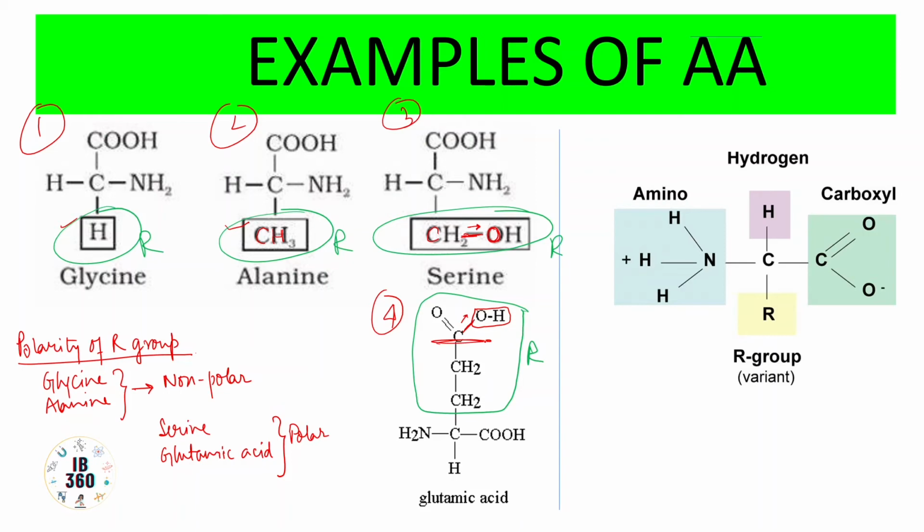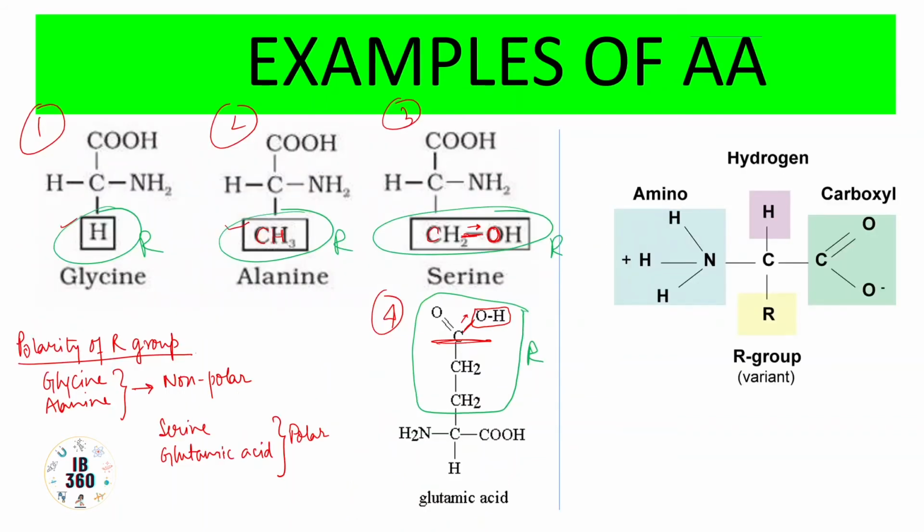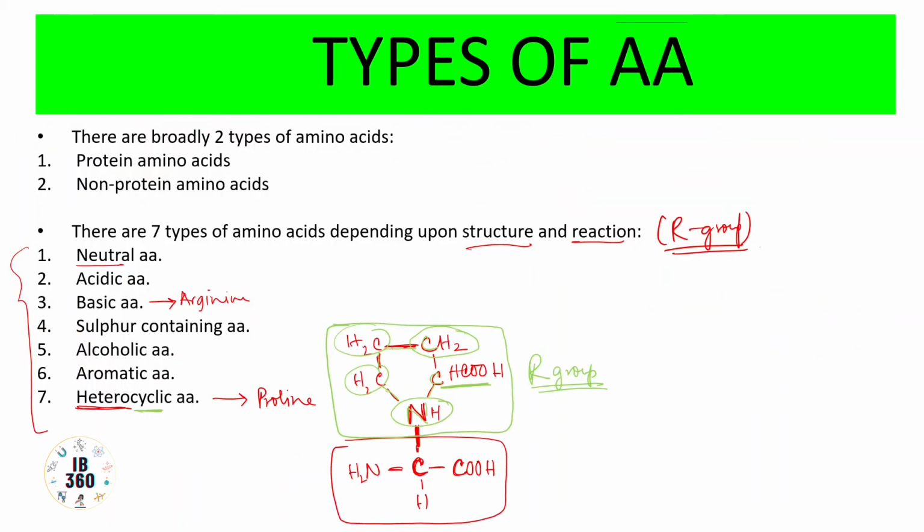Basic amino acids, for example arginine or lysine, will have an extra amino group in the R group. Already we have an amino group attached to the alpha carbon, but the R group will also have an additional amino group, and overall the amino acid will have a basic nature. So accordingly there are 7 types of amino acids. You can go through your textbooks to find out more examples. Alcoholic I have already mentioned, serine.